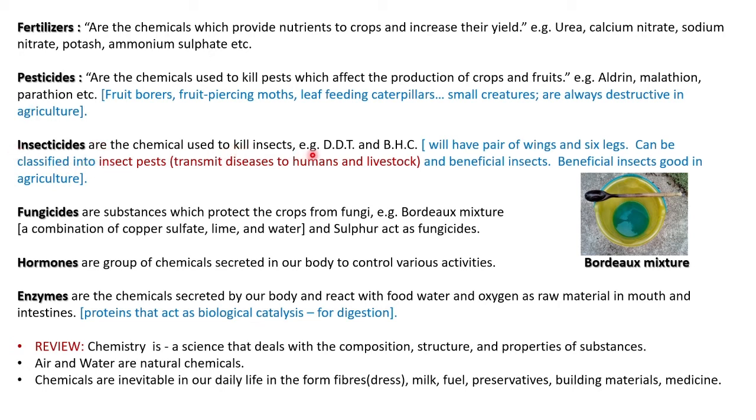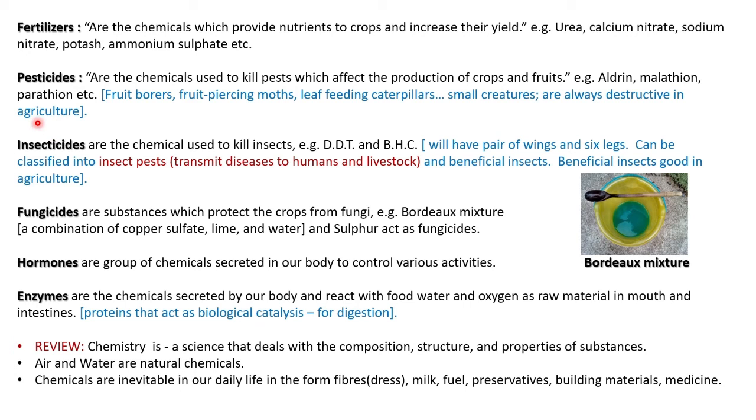Insecticides, it has two types. Insects have 6 legs and a pair of wings. Some will transmit disease to humans and livestock. So two kinds will be there. One will be spreading diseases to humans and living beings. The other one is beneficial insects, for example bees.